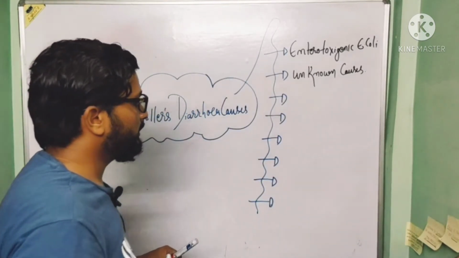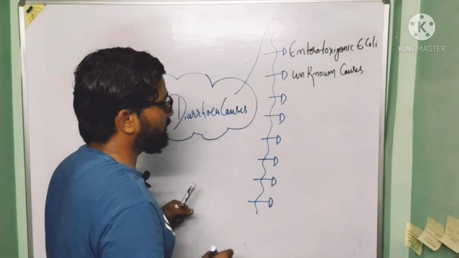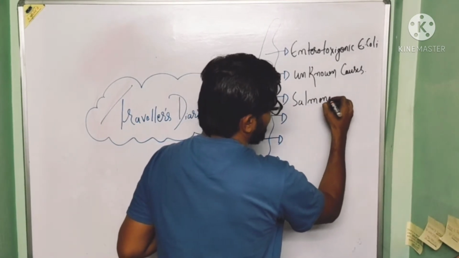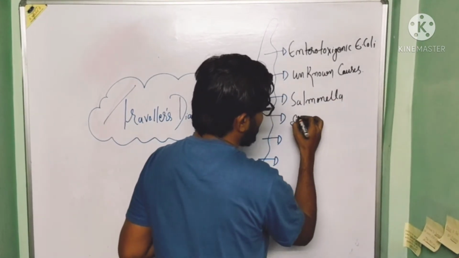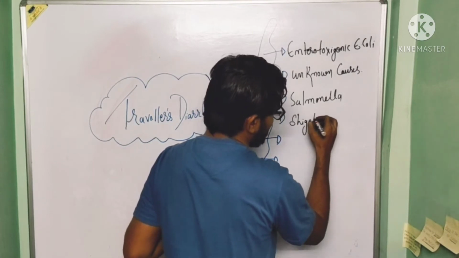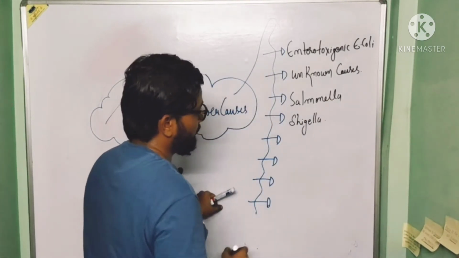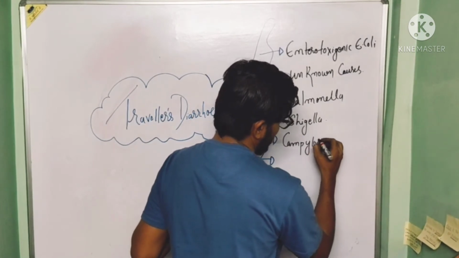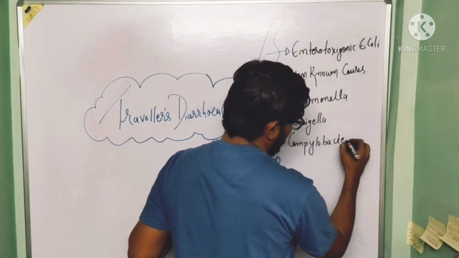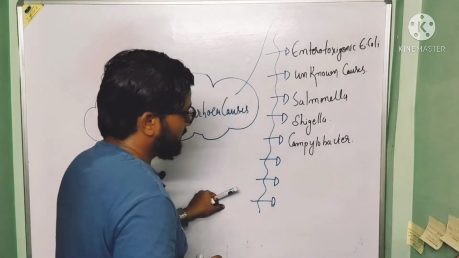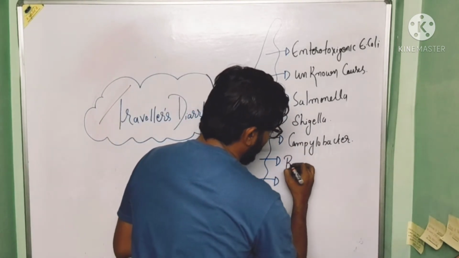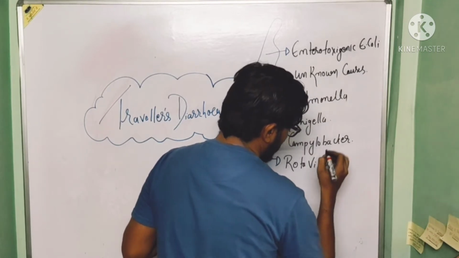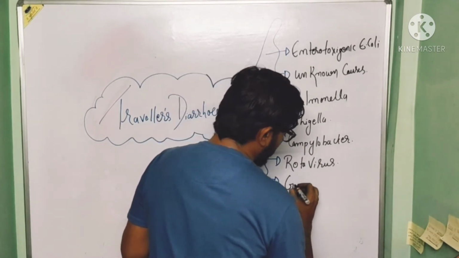Now, the third most common cause is Salmonella. Fourth one is Shigella. Fifth one is Campylobacter. Sixth one is rotavirus. Seventh one is Giardia intestinalis.